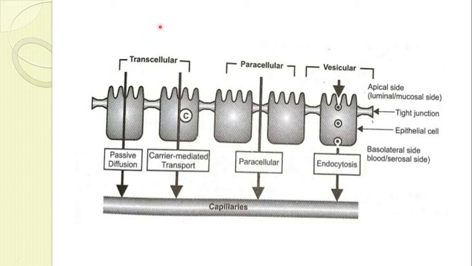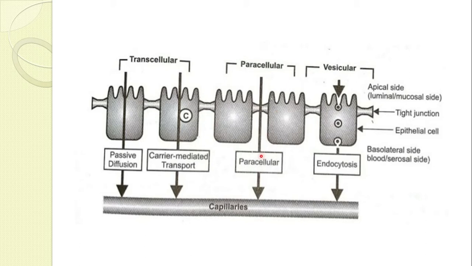Initially, transcellular, as you know, is across the cell. The drug gets absorbed by two methods: passive process or passive diffusion, and secondly carrier mediated transfer, which we also call active transport. By these two methods the transcellular mechanism happens and the drug becomes available in your capillaries, or we can say blood. Then in paracellular, the drug is directly transferred across the membrane through the tight junctions of your cells.